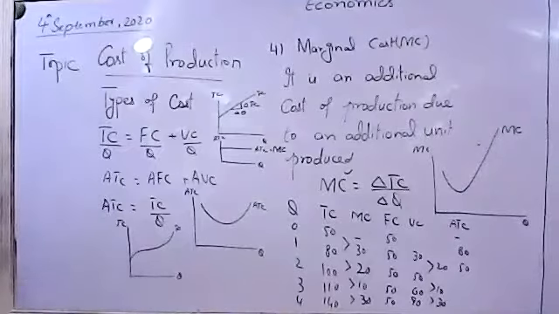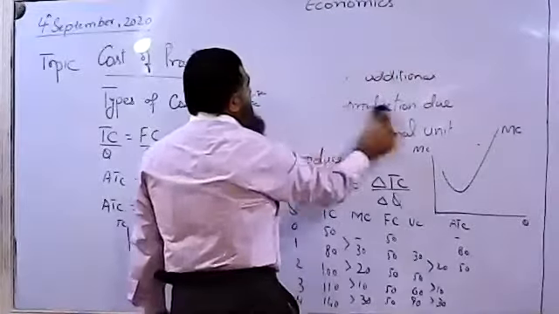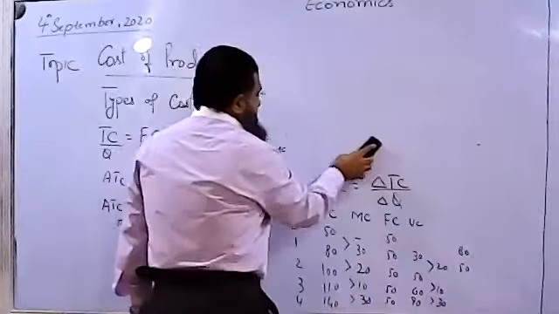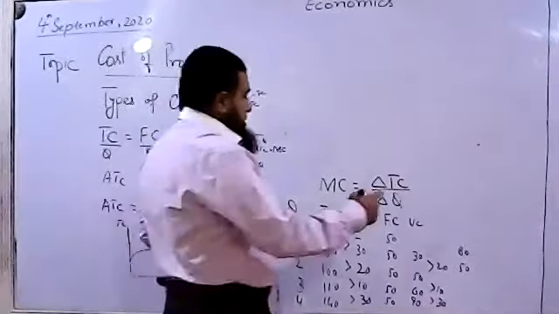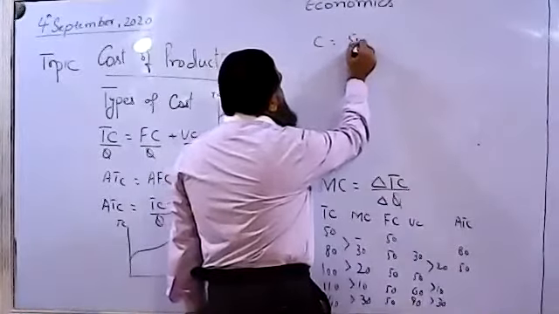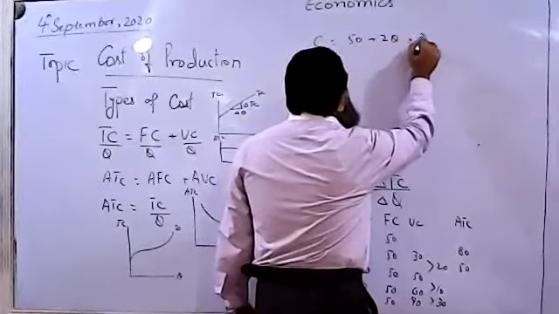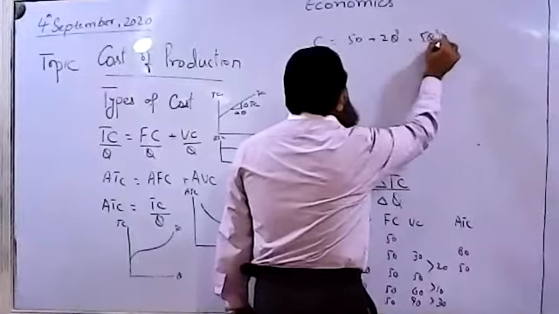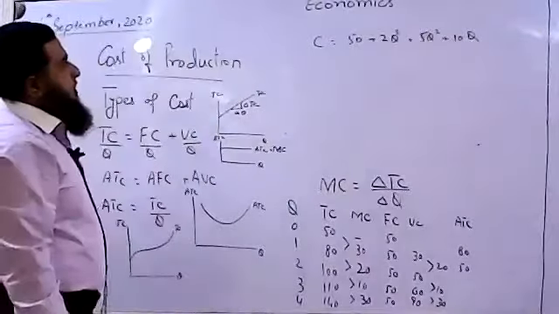I can give you one of the cost equations, then you can better understand the meaning of cubic function and quadratic function. This is a cost which I say is 50 plus 2q plus 5q square, and you can write over here plus 10q. This is a cubic function.